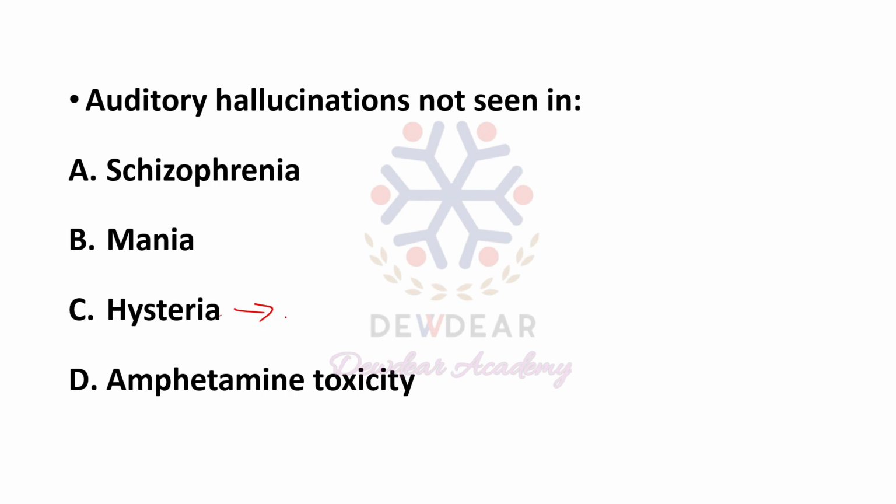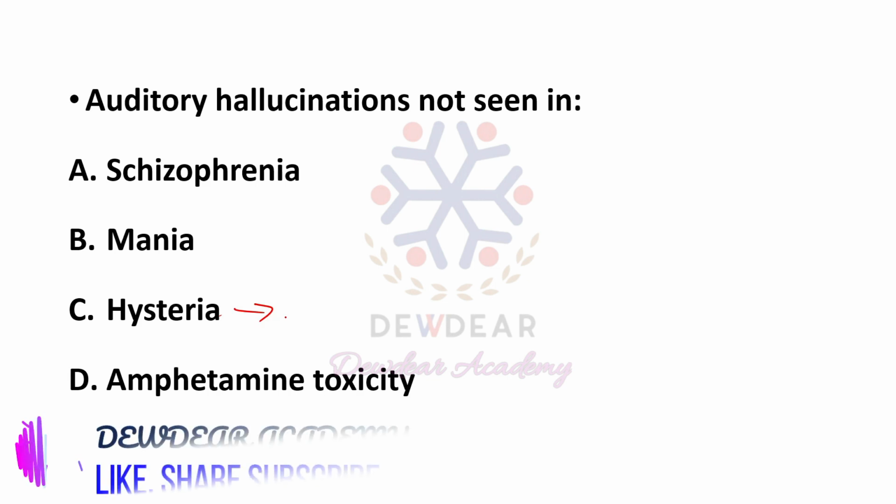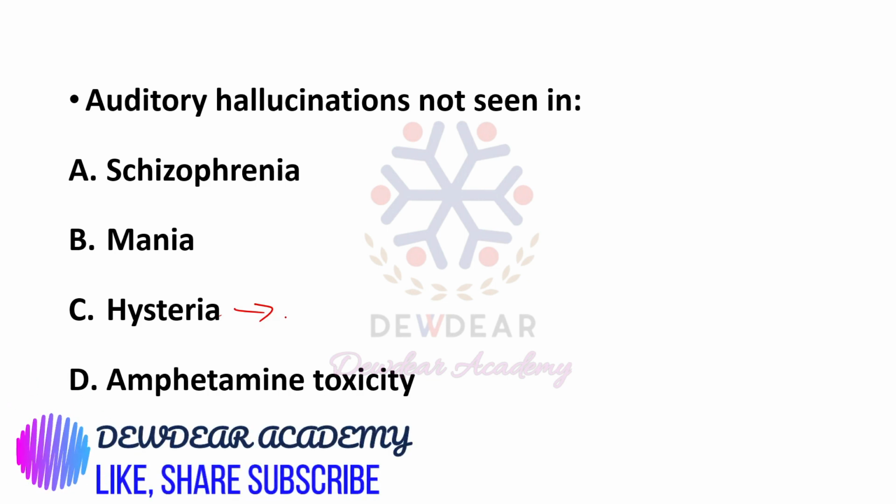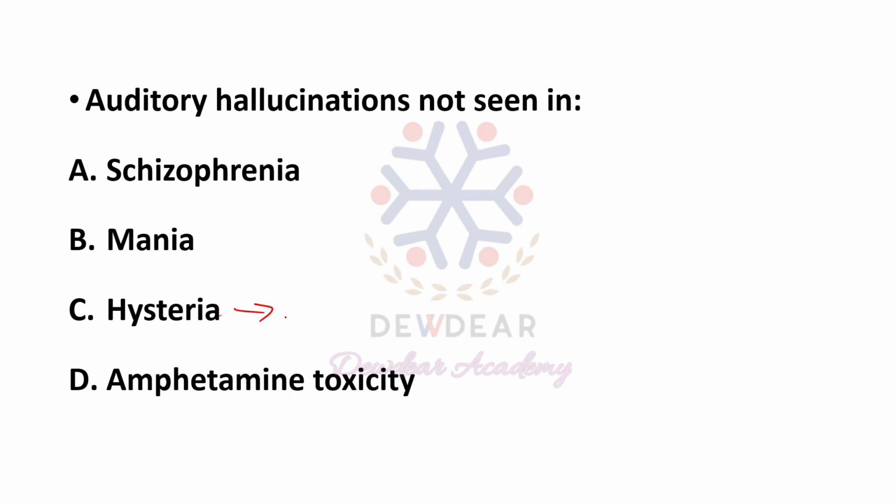Conversion disorder was formerly called hysteria. It is a type of mental disorder in which a variety of sensory, motor and psychic disturbances occur in patients. So it is a conversion disorder, and hysteria is an example of neurosis.